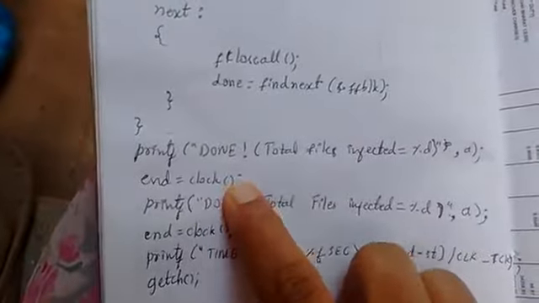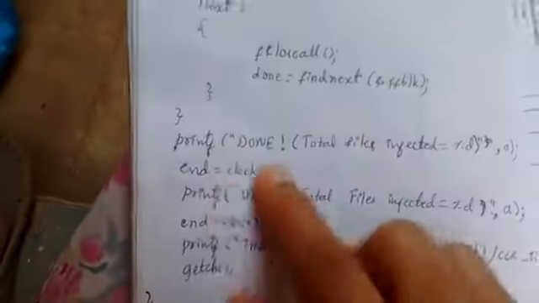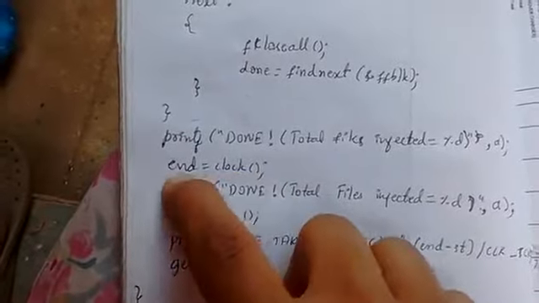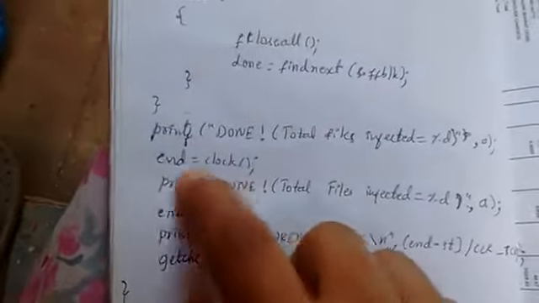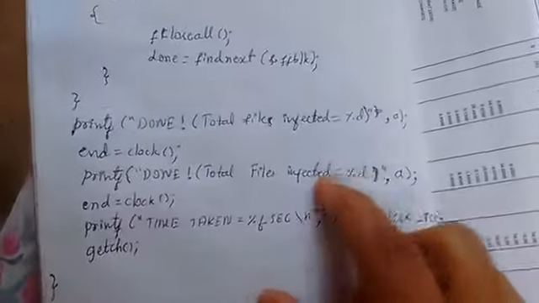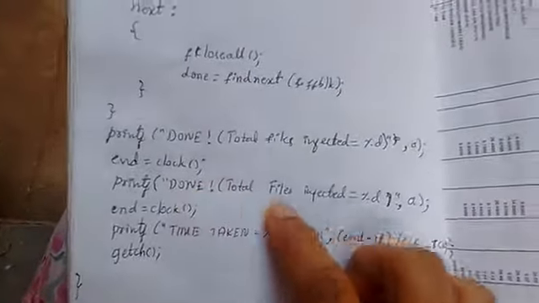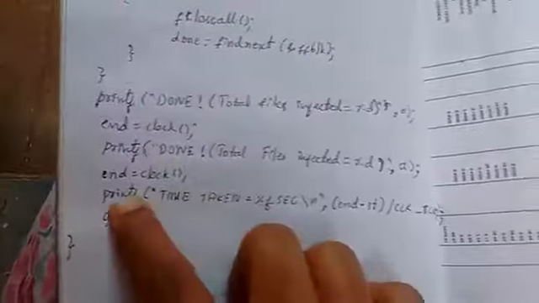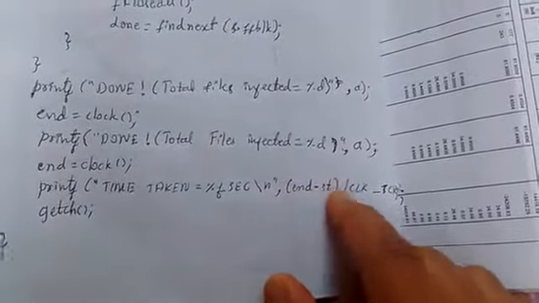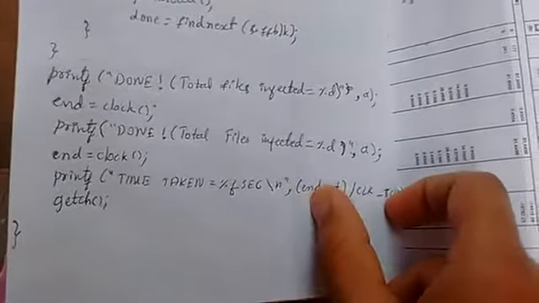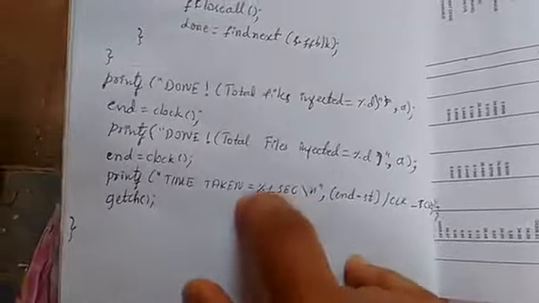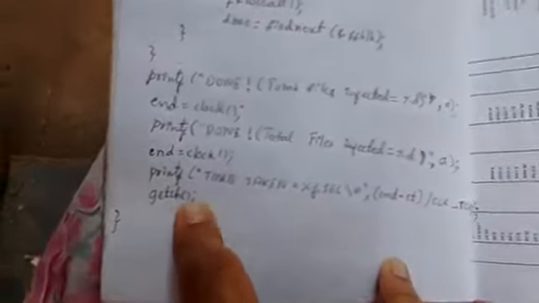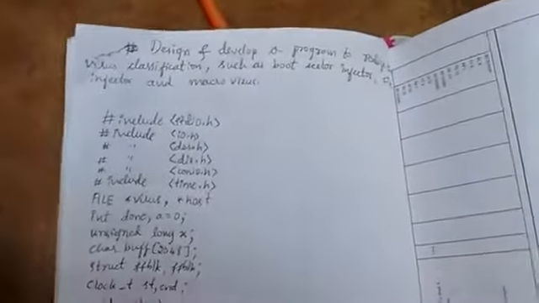So right here, end is equal to clock. So clock we have given start here, and now we are giving end. It will give the end timings, I mean the current clock timings. printf done, total files infected is %d, a. Sorry, it's repeated two times, I have to remove it. printf time taken is end minus start divided by CLK_TCK. So this is again built in, it will give the time it took to execute this program. getch, then done. Thank you, bye bye.